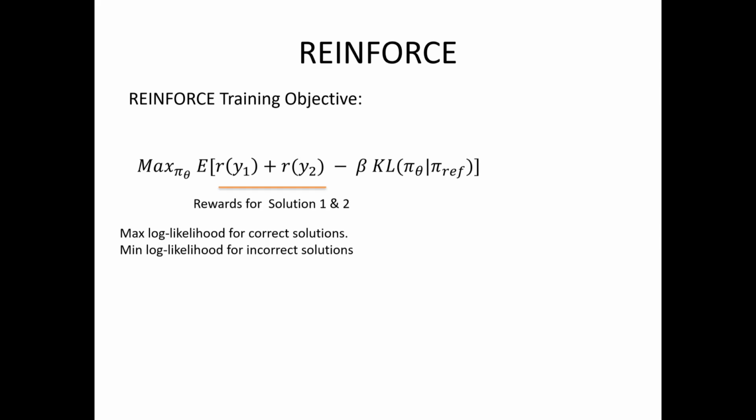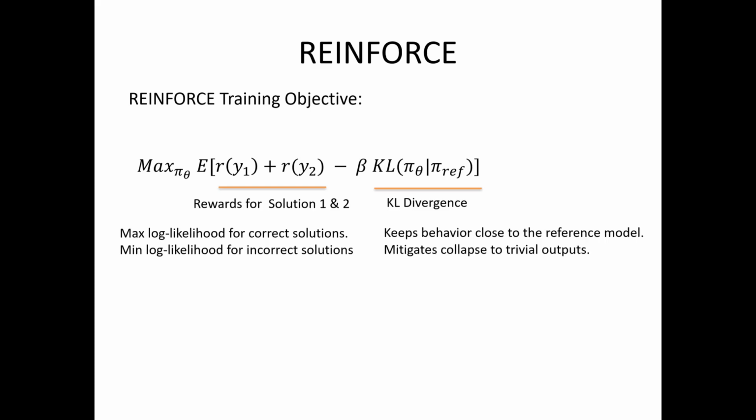So we maximize the log likelihood of tokens for the correct solution, and minimize the log likelihood of tokens for the wrong solutions. And the second term is to minimize the KL divergence between the model that is being trained and the reference model. So the reference model is the initial off-the-shelf model that the new model is trained from. So this is to prevent the collapse to trivial outputs, because the reinforcement learning training objective often leads to collapse in practice. So we want to keep the behavior of the trained model close to the reference model.